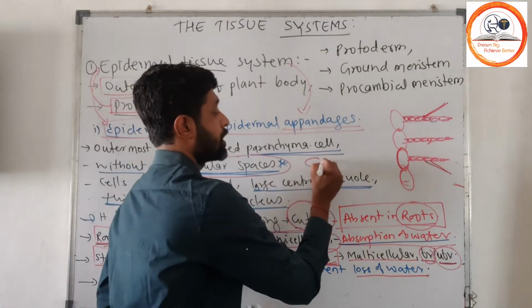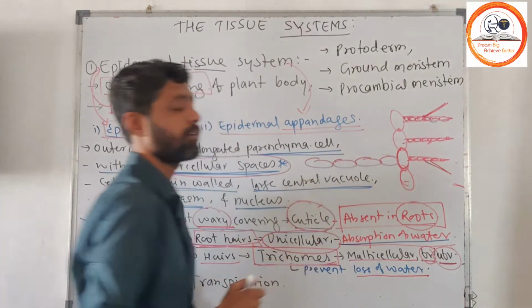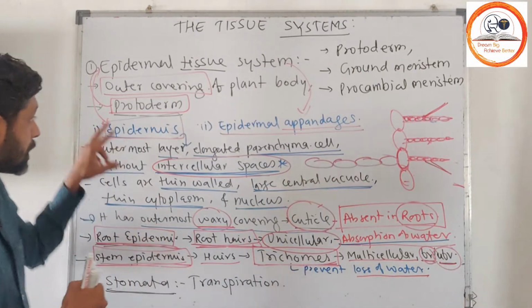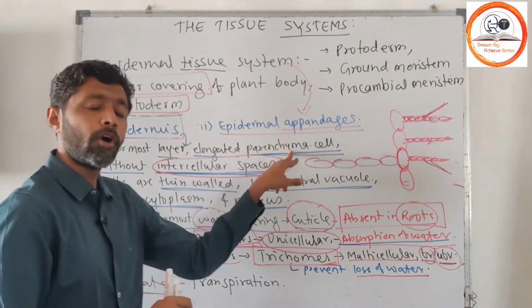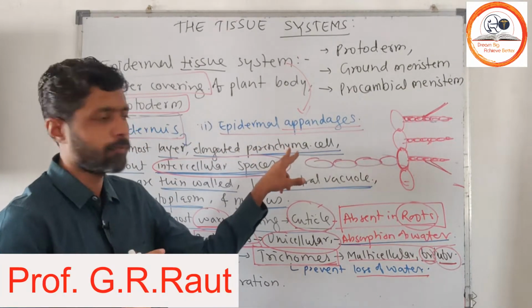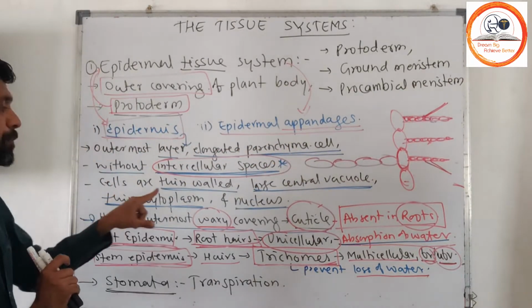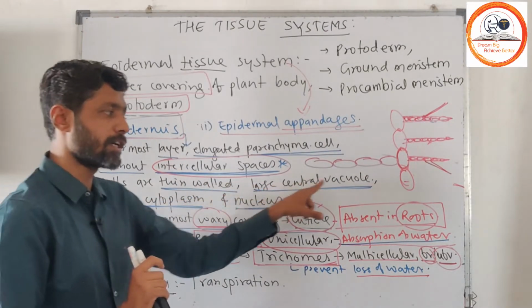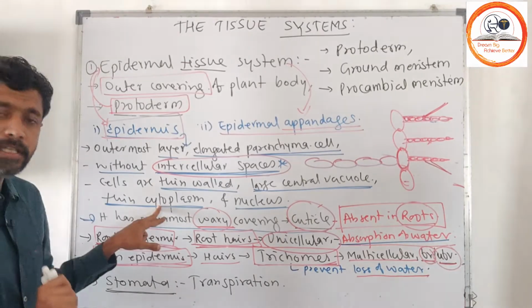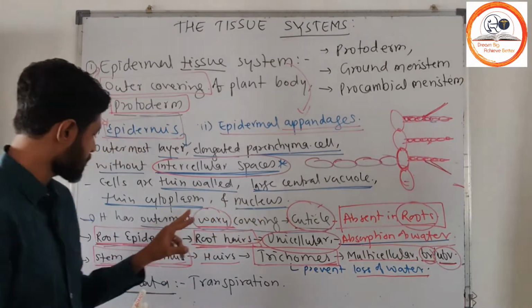Cells are without intercellular spaces. Likewise, cells will be arranged without intercellular spaces. Epidermal tissue will be formed by parenchyma cells, and these parenchyma cells are thin walled. They have a large central vacuole, a thin cytoplasm, and a prominent nucleus as well.